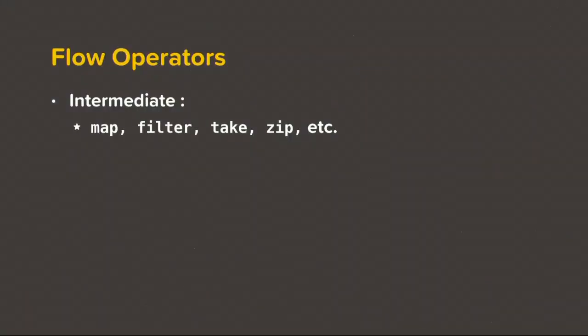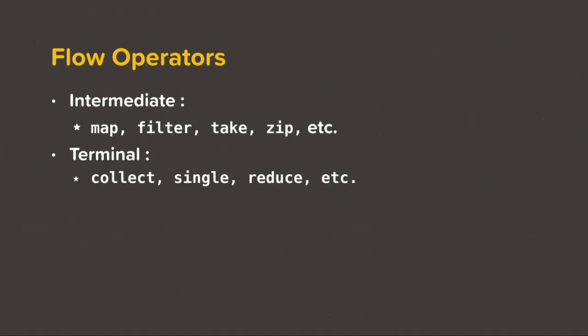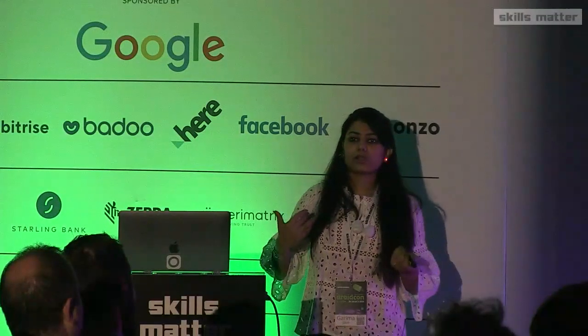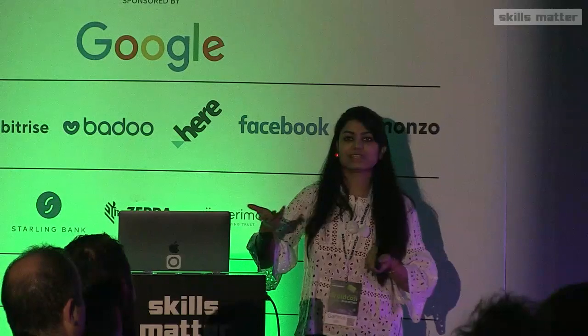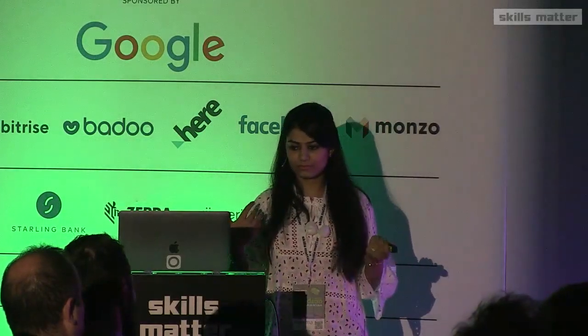So we have a bunch of operators like map, filter, take, etc., just like the reactive world. And we have a bunch of terminal operators. The most important one is collect, that we are going to talk about. Collect is mostly like subscribe. When we call .collect on a flow, we actually get data from that flow.